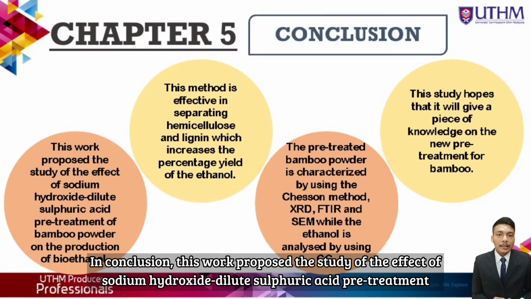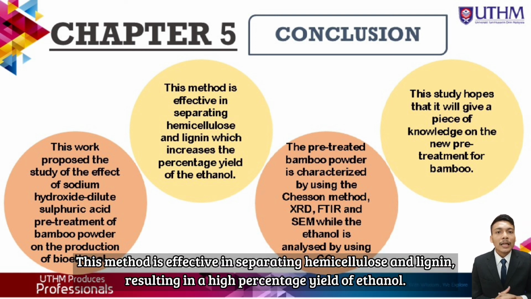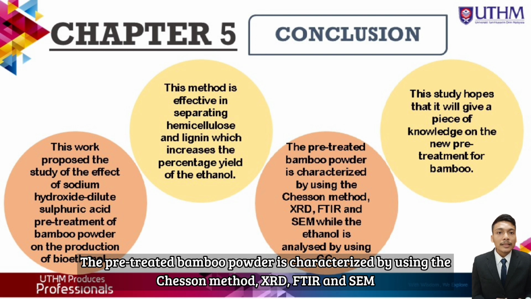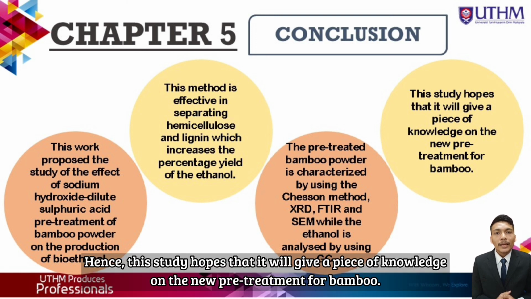In conclusion, this work proposed the study of the effect of sodium hydroxide and dilute sulfuric acid pretreatment of bamboo powder on the production of bioethanol. This method is effective in separating hemicellulose and lignin, resulting in a high percentage yield of ethanol. The pretreated bamboo powder is characterized using the Chesson method, XRD, FTIR and SEM, while the ethanol is analyzed using GC. Hence, this study hopes that it will give a piece of knowledge on the new pretreatment for bamboo.